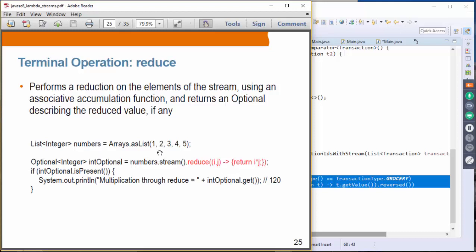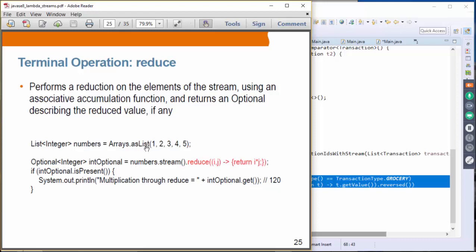What it does is this: it will take the 1 and 2 and multiply them, so that is 2, right? It will return 2. Then 2 is used as the I, and 3 is used as the J. So 2 times 3 returns 6, right? Then 6 is used as I, and the next item, 4. 6 times 4 is 24, right? Then 24 is used as the first argument, and the last item, 5, is used as J. So 24 times 5 is 120, so it will return 120.